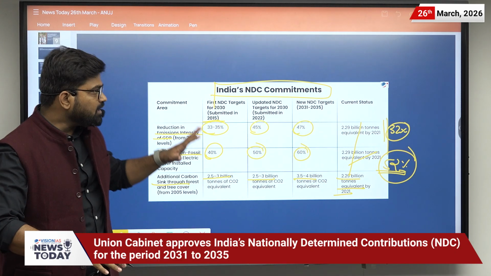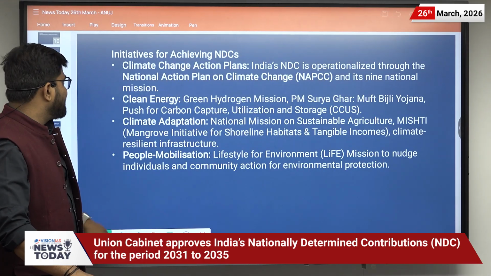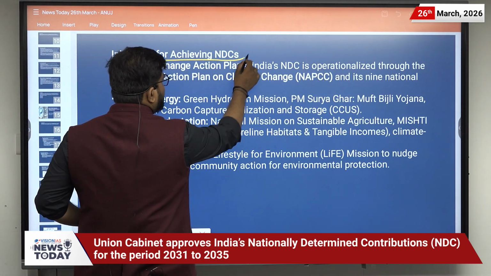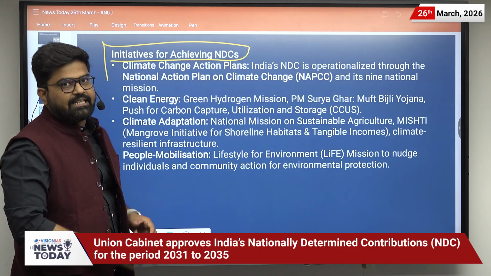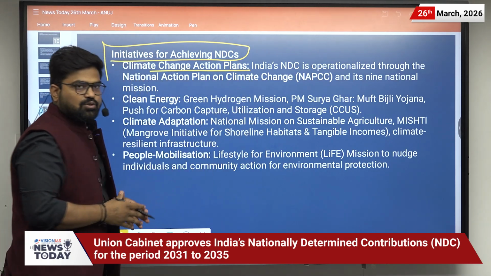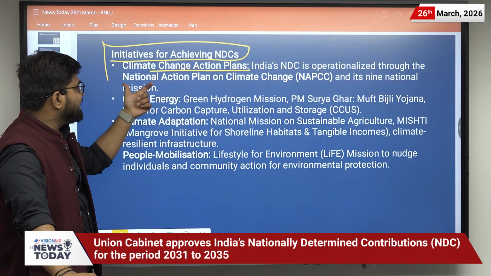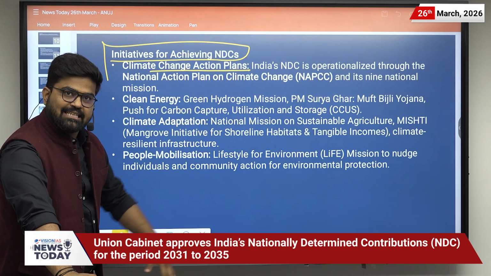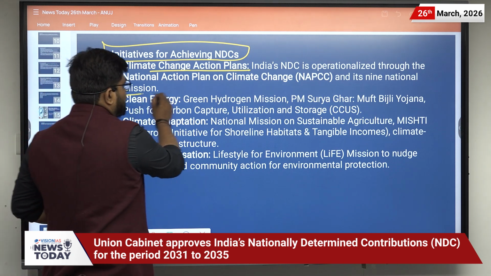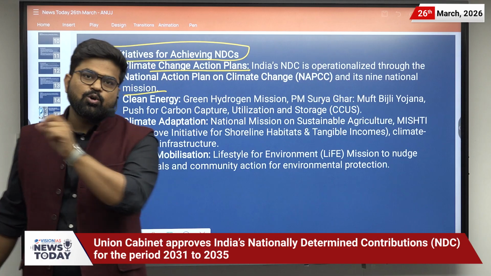Please don't consider these readings, because here it is 52% and here it is around 32% by the year 2020. Now let us move to the next slide and discuss the initiatives for achievement of NDC. First of all, the climate change action plans. States have state action plans for climate change, and India has the National Action Plan on Climate Change, and it includes 9 national missions. It includes the water mission, solar mission, and the recent coastal mission.